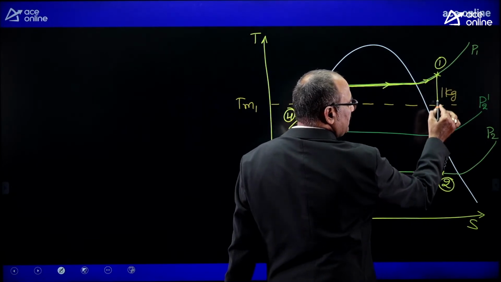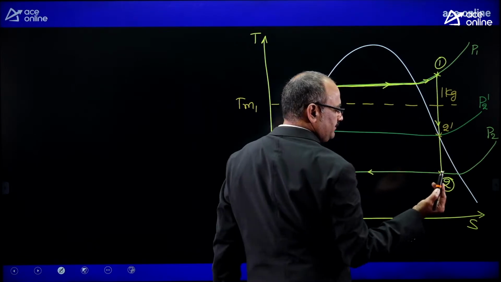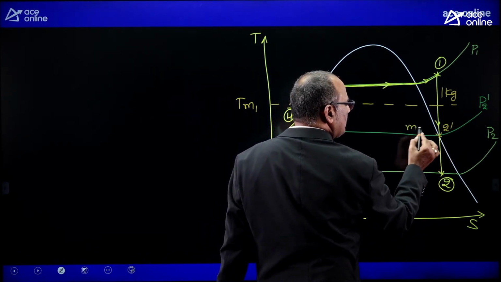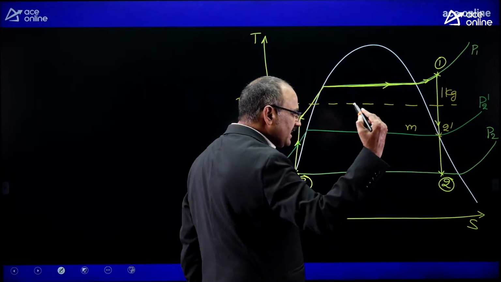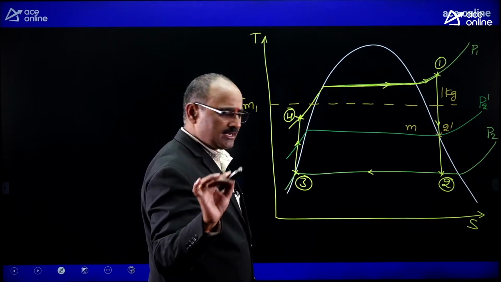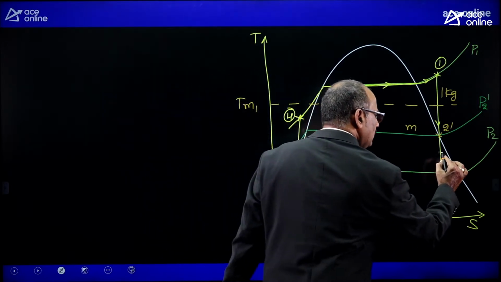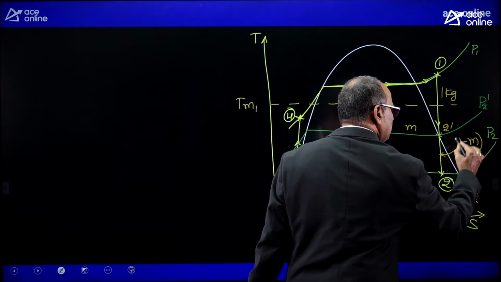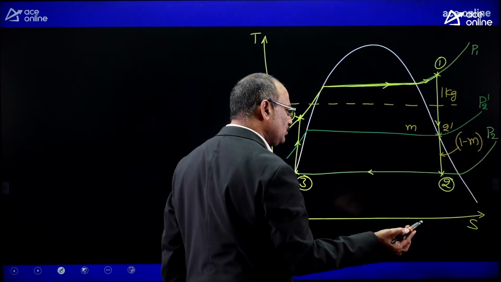That 1 kg of steam is expanding up to state 2 dash. At state 2 dash, I am extracting m amount of steam, and that extracted steam is used for preheating the feed water. Then the remaining 1 minus m quantity of steam is expanding to state 2.